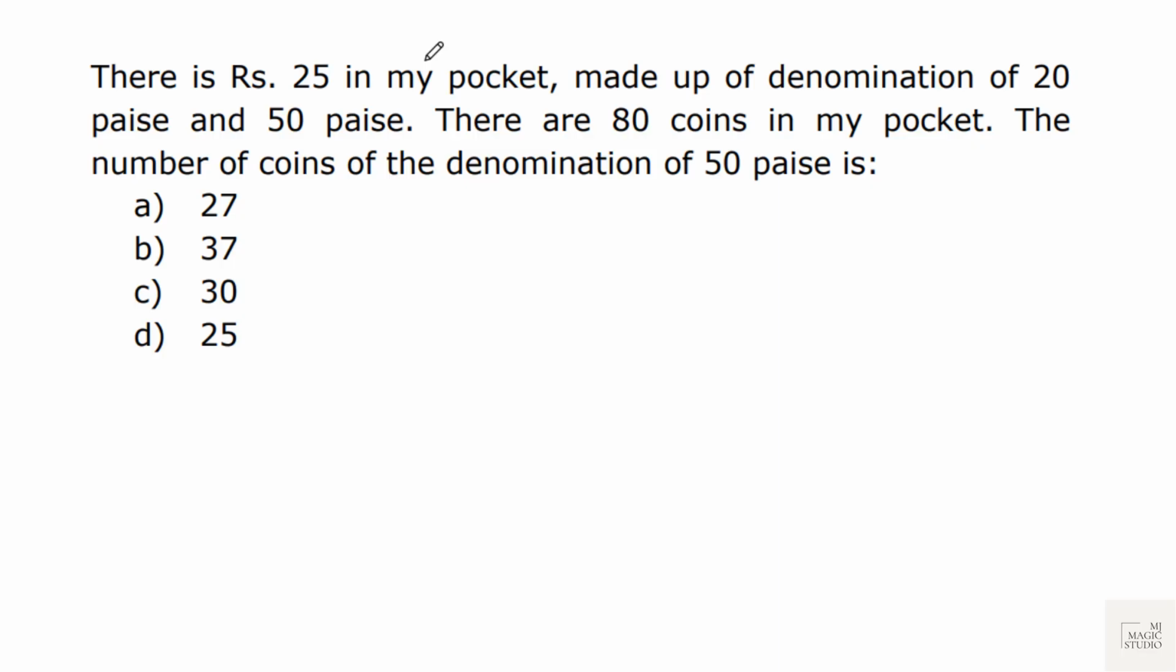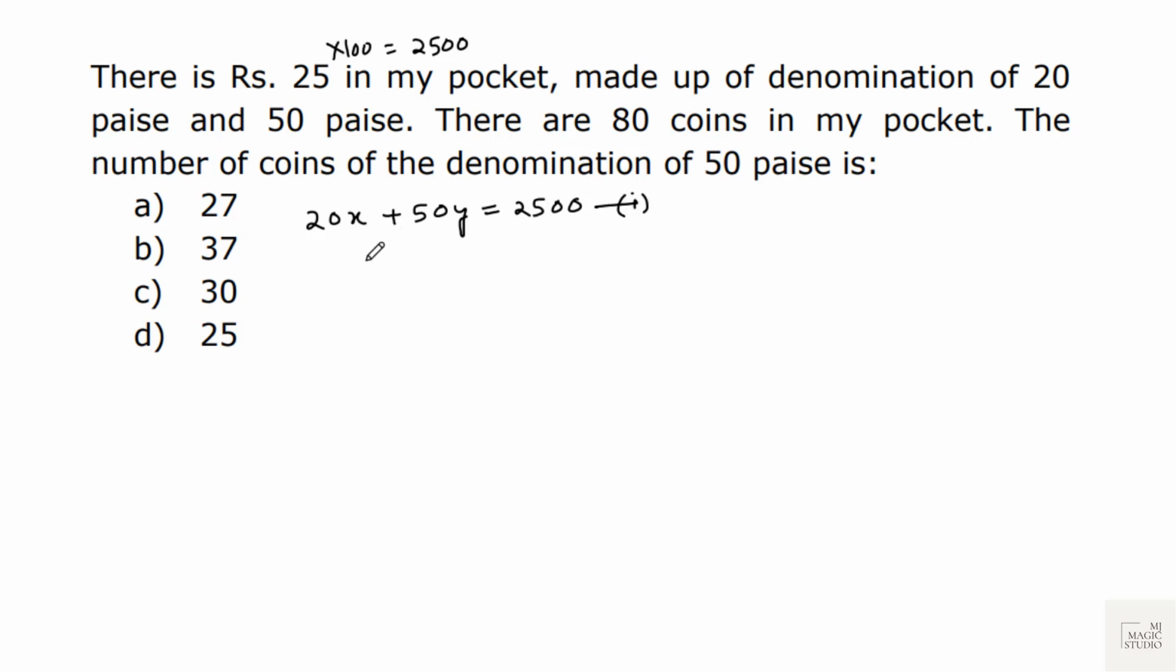A classical question from equations. Let's do it. There are 25 rupees in my pocket, made up of denominations of 20 paise and 50 paise. That means in my pocket I have 2500 paise. 20 paise coins are X and 50 paise coins are Y. Then 20X plus 50Y should be equal to 2500. That is the first equation we have.